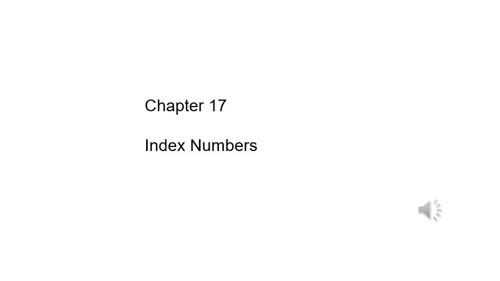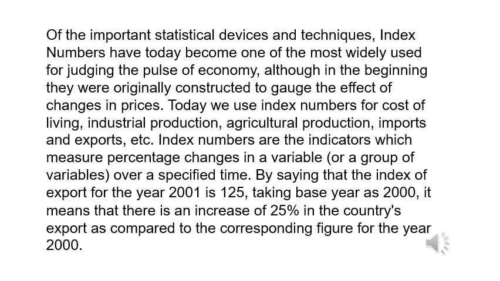Chapter 17. Index Numbers. Of the important statistical devices and techniques, index numbers have today become one of the most widely used for judging the pulse of economy, although in the beginning they were originally constructed to gauge the effect of changes in prices. Today we use index numbers for cost of living, industrial production, agricultural production, imports and exports, etc.